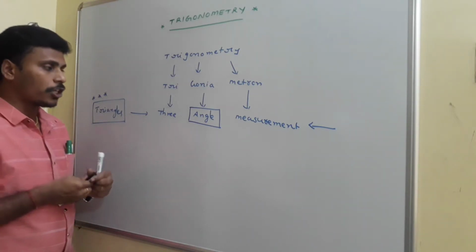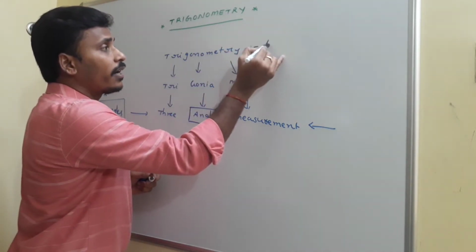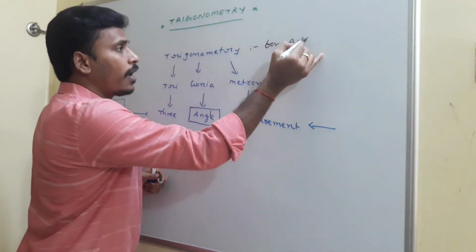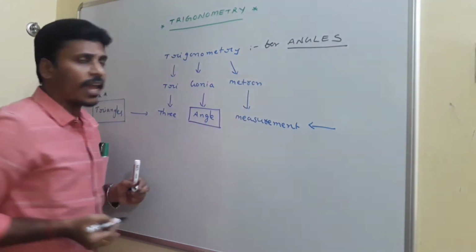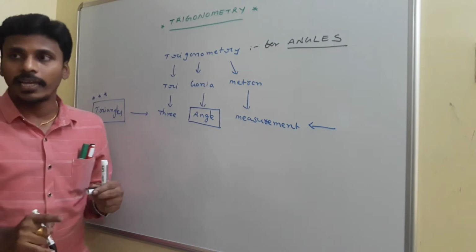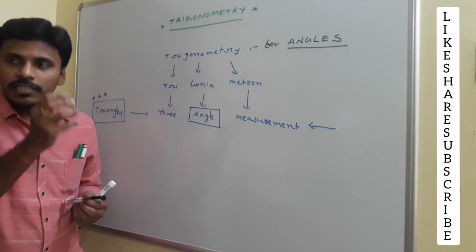What I am going to mention is that trigonometry is not meant for triangles. Trigonometry is meant for angles. You need to keep in mind that trigonometry is for angles, but the smallest polygon is the triangle.